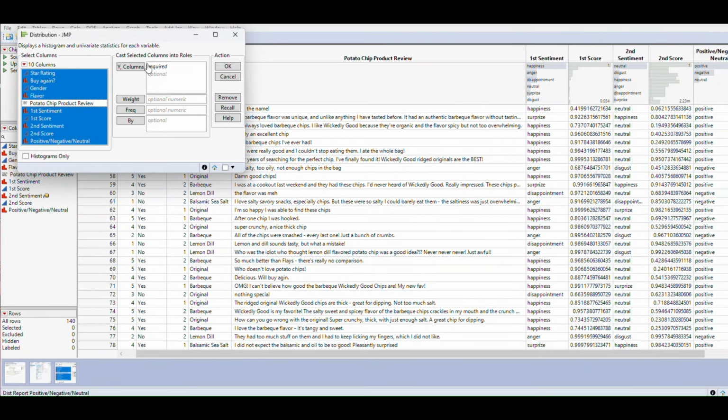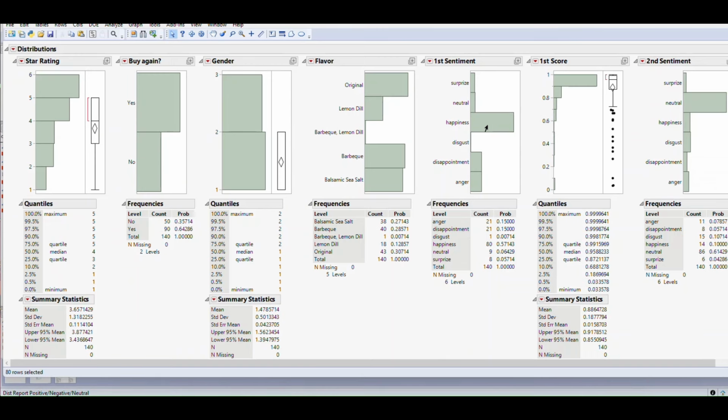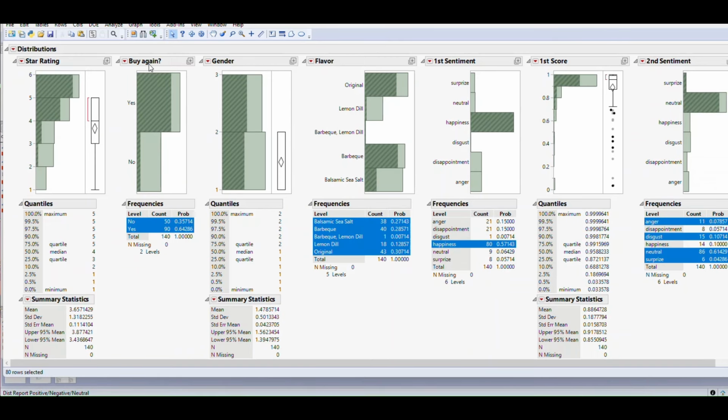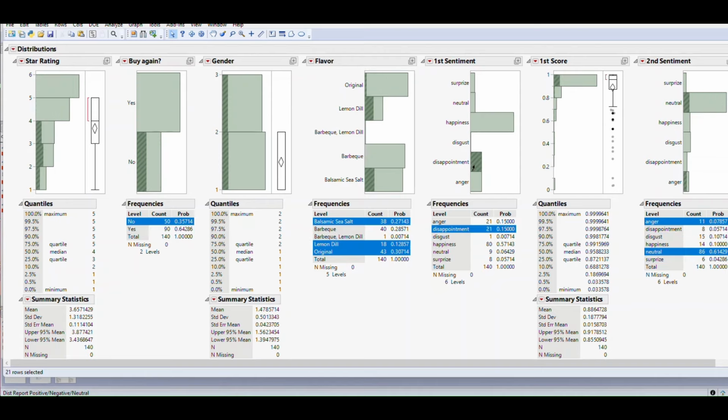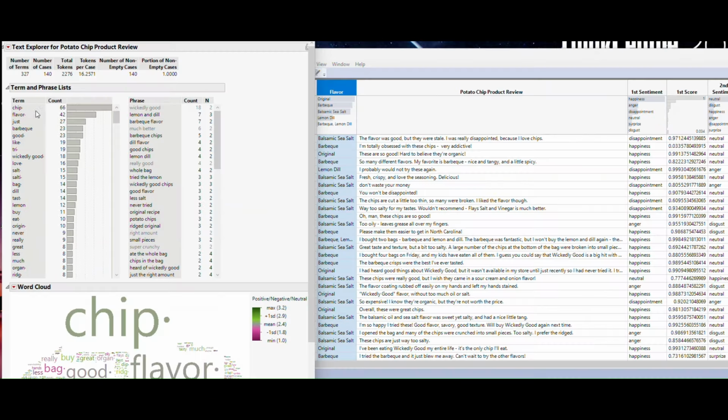Looking at the interrelationships, we select happiness. It is linked to yes, would buy again, and to the high star ratings. Disappointment, on the other hand, is associated with no and the lower star ratings. Moving on to the terms and phrases list, chip and flavor have the highest count for usage, with other terms below. Let's examine the word cloud.